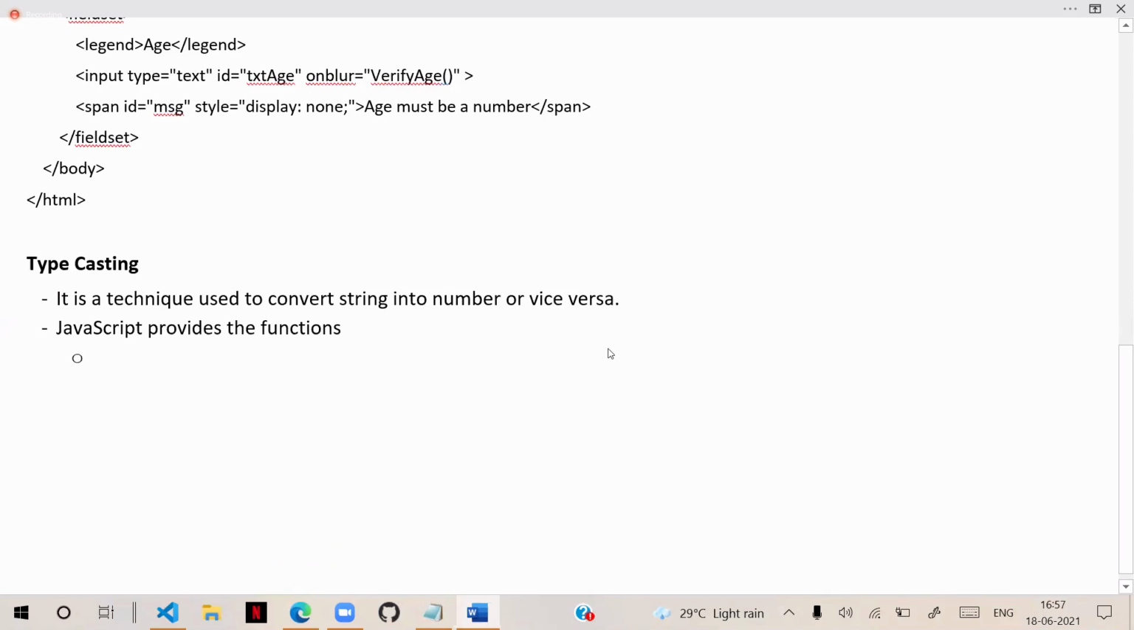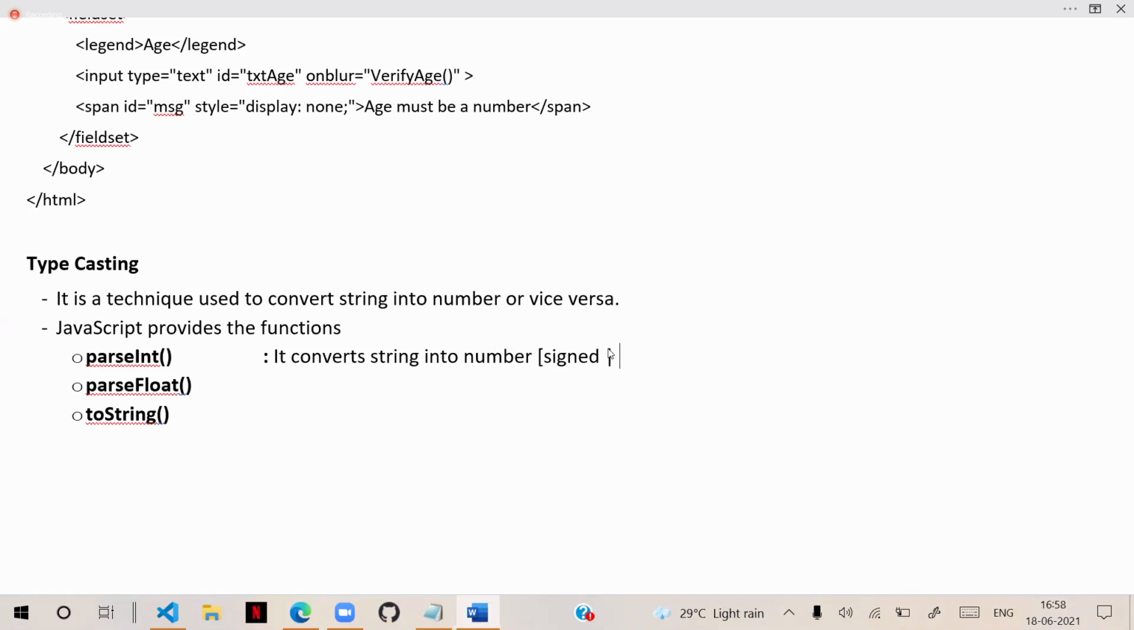We have the functions: one is parseInt, and we have parseFloat, and we have toString. These are the typecasting functions. parseInt converts a string into a number. A number can be signed or unsigned, or others.